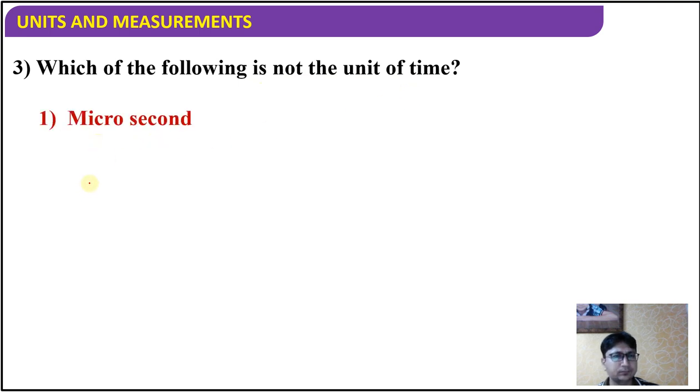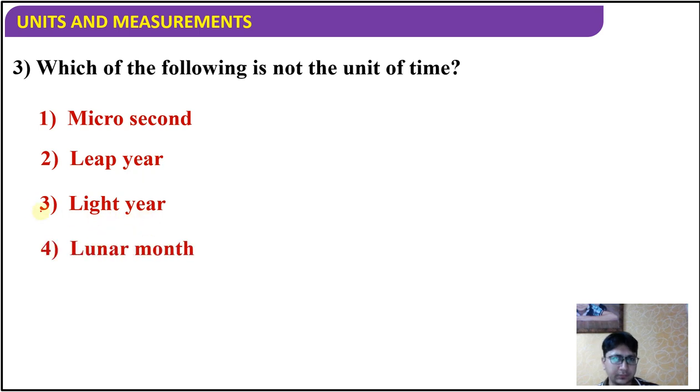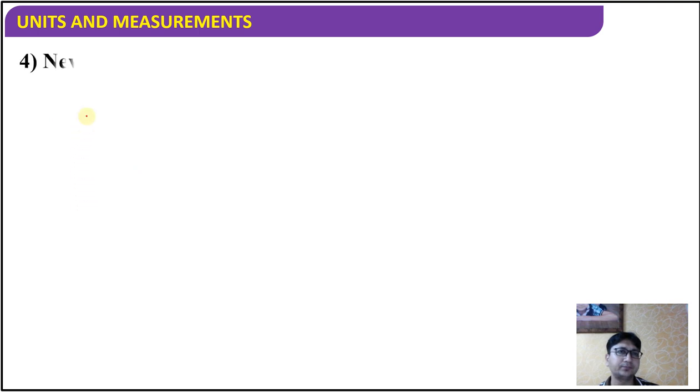Which of the following is not the unit of time? Microsecond, leap year, light year, lunar. Light year is the unit of length, not time. So the answer is light year.